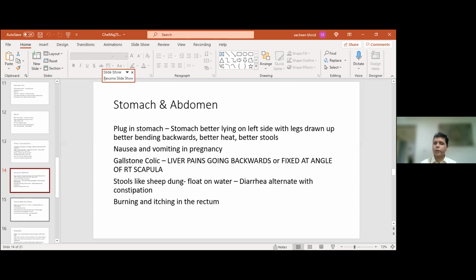The stools are like sheep dung. They float on water, and there is diarrhea alternating with constipation. Again, this is to do with the alteration in the biliary functions. The bile salts are not properly secreted, so therefore the stools are improperly formed, and this is the reason why you get that floating stool. It comes very close to Natrum sulph over here, and there is a distinct burning and itching in the rectum.